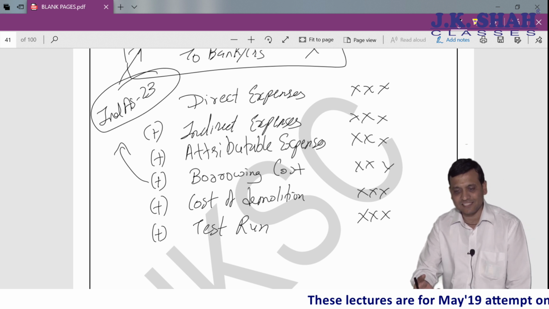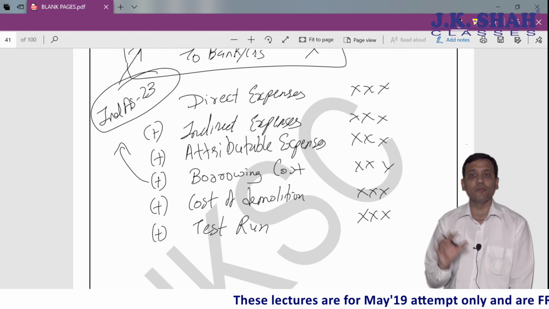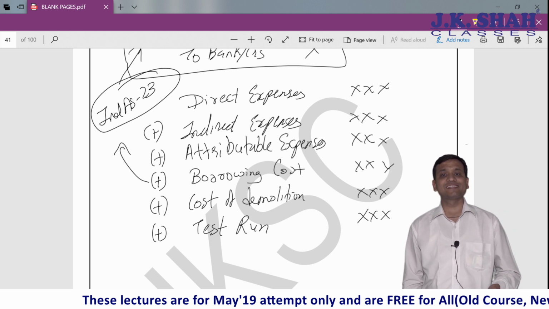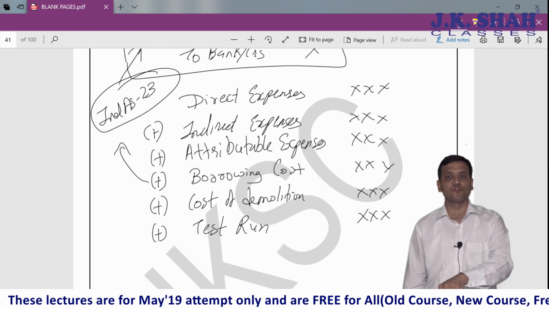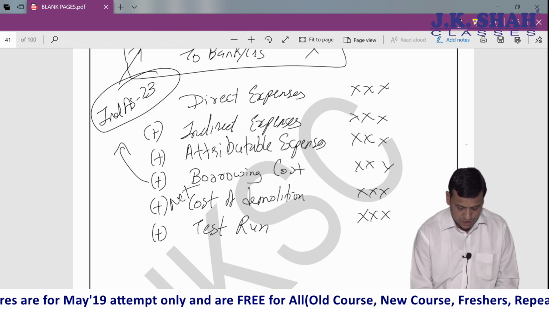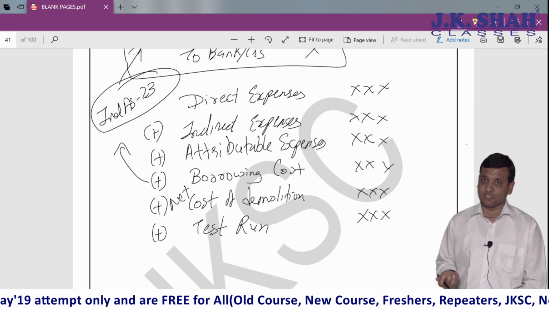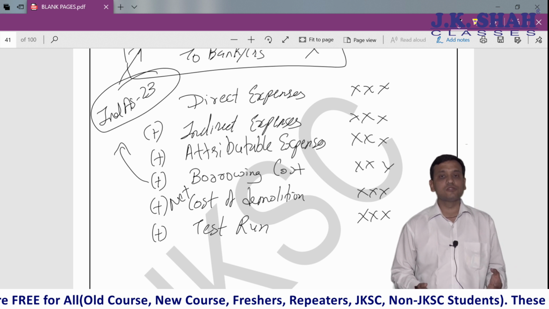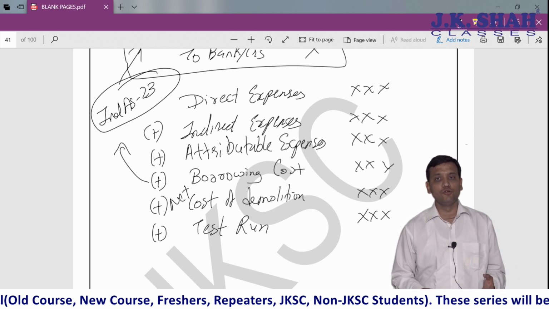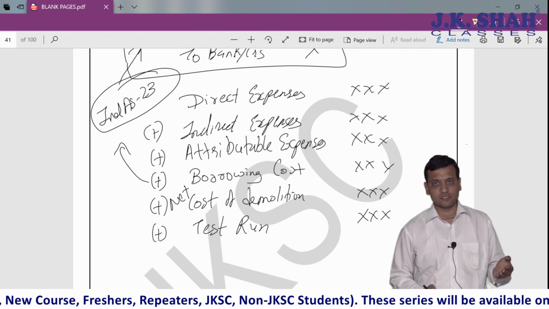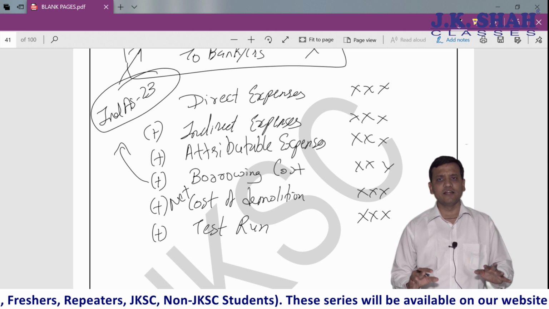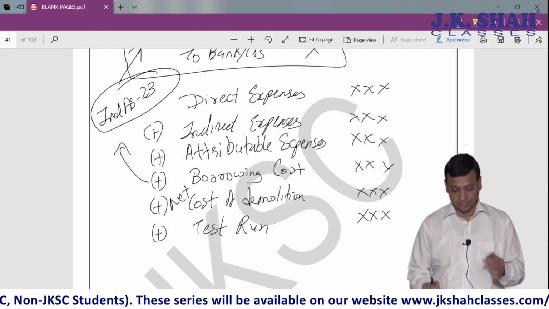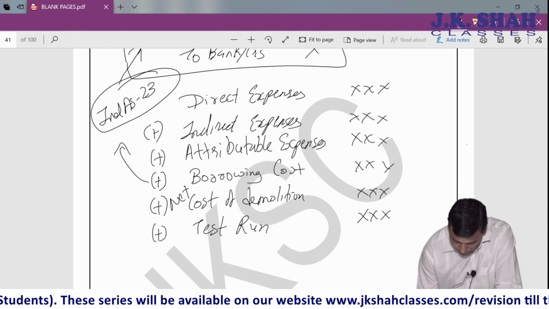I have to incur some test run to check whether the asset is going to give me the economic benefit for what it is made for. Of course, when I say cost of demolition, if any scrap is realized from it, that will be reduced from it and only net cost of demolition will be added. Similarly, when I do test run, whatever products are getting produced at that point of time due to test run, if I sell off those products, whatever amount I receive, that will not be considered as my sales, that will be reduced from the cost of test run, and the test run will be added net of it.